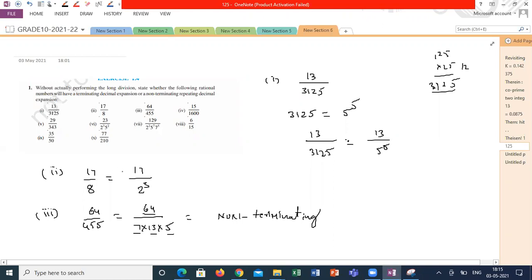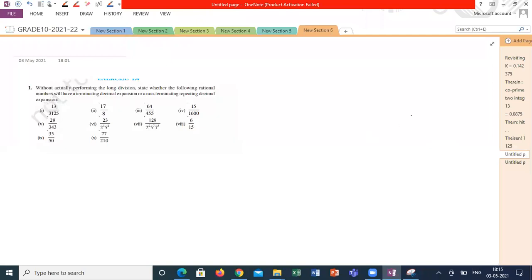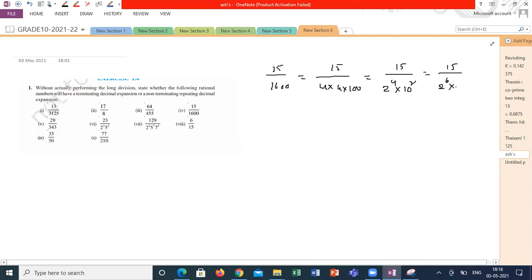Next one, 15 by 1600. 15 by 1600 can be written as 15 by 4 into 100. This will be 15 by 2 power 4 into 10 power 2. Again, this can be written as 15 by 2 power 6 into 5 power 2. Correct? Am I right or wrong?